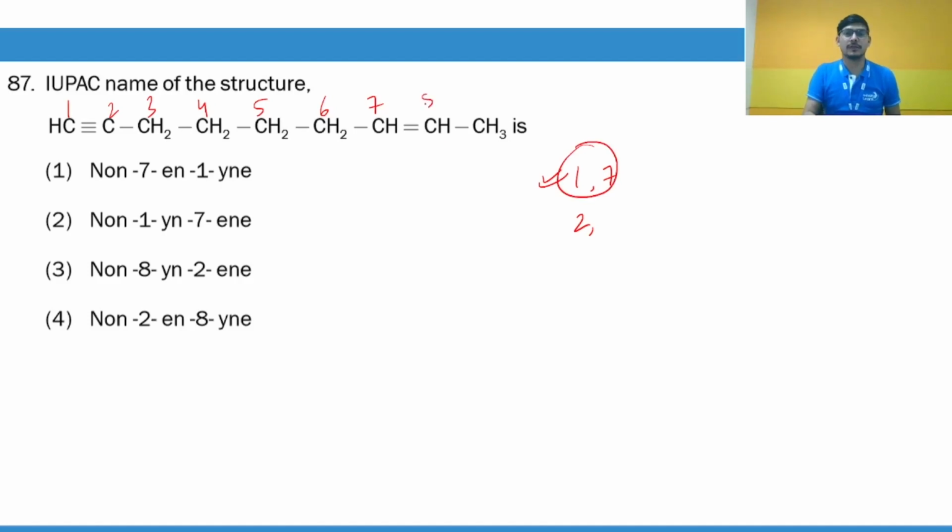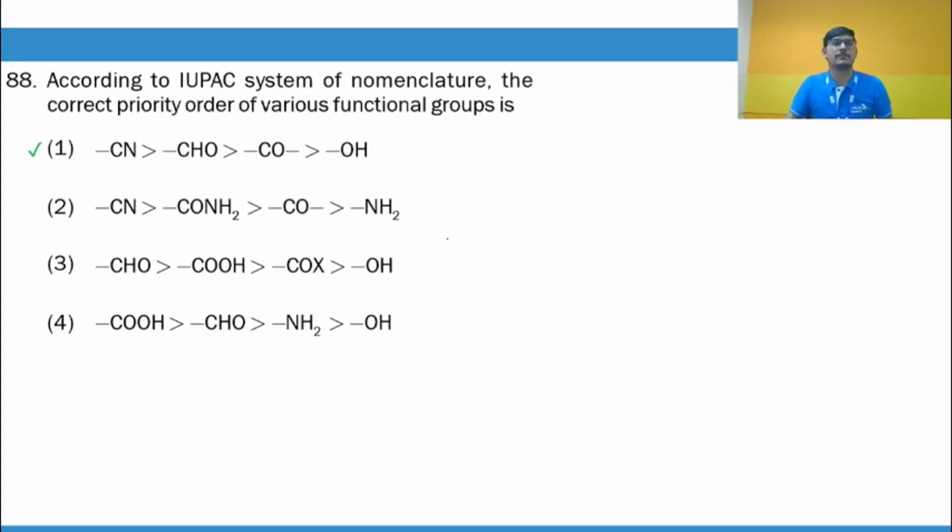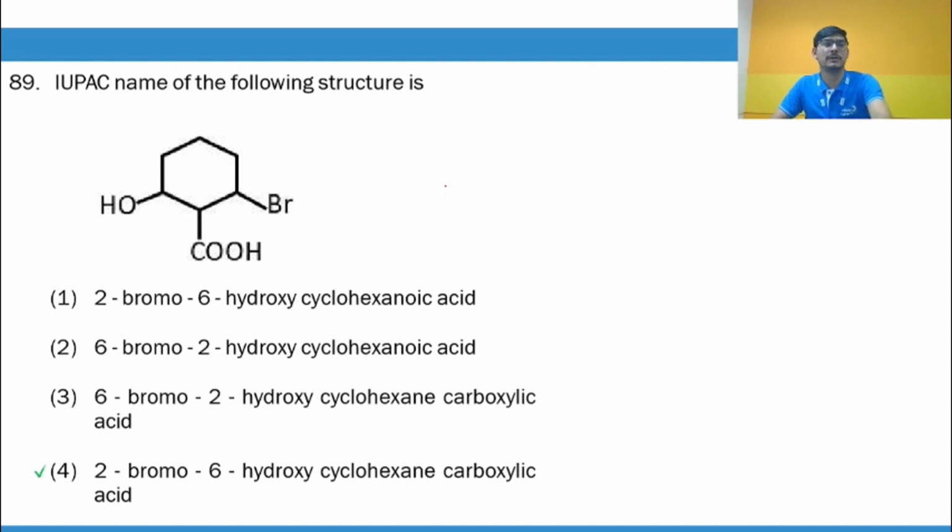So there are in total 9 carbon atoms. So the word root is non, all right, and then we'll write the triple bond first. So it is non-7-en-1-yne. Okay, guys. So the correct answer to this question will be non-7-en-1-yne. That is option 1. Priority order, you have to learn that priority order. So this is the correct answer.